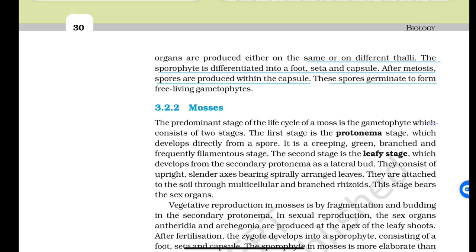These spores germinate to form free-living gametophytes. Mosses. The predominant stage of the life cycle of a moss is the gametophyte, which consists of two stages. The first stage is the protonema stage, which develops directly from a spore. It is a creeping, green, branched and frequently filamentous stage. The second stage is the leafy stage, which develops from the secondary protonema as a lateral bud. They consist of upright, slender axes bearing spirally arranged leaves. They are attached to the soil through multicellular and branched rhizoids. This stage bears the sex organs.